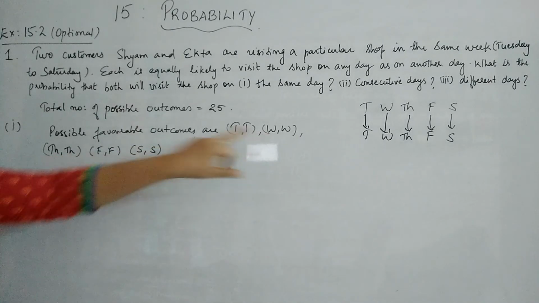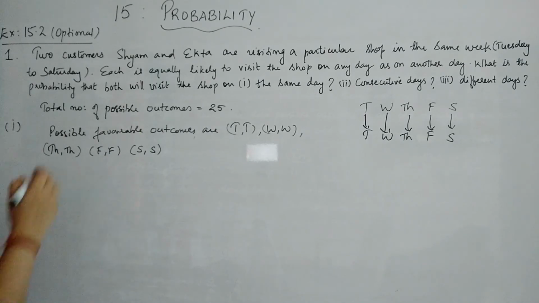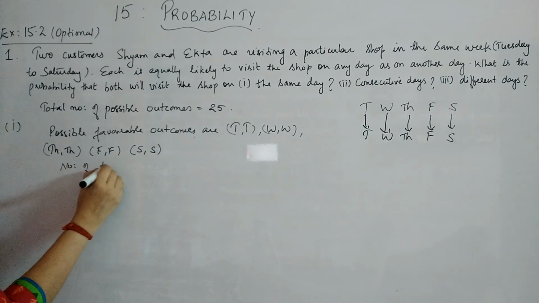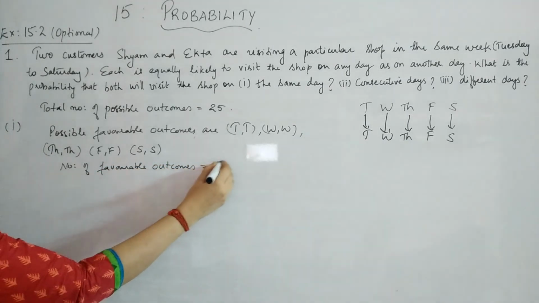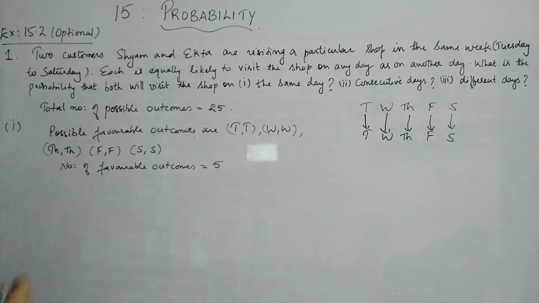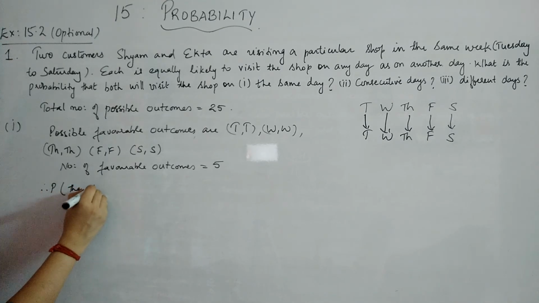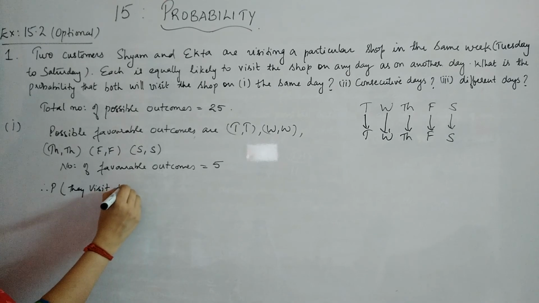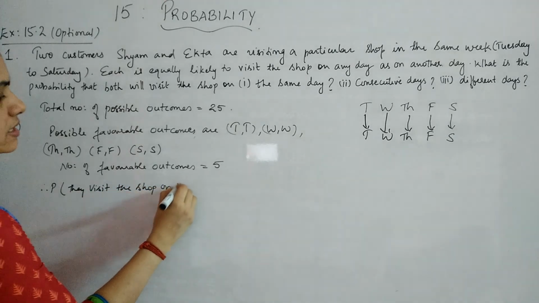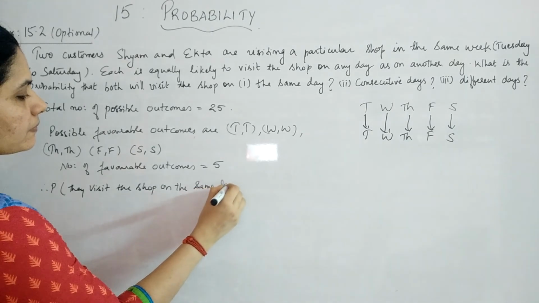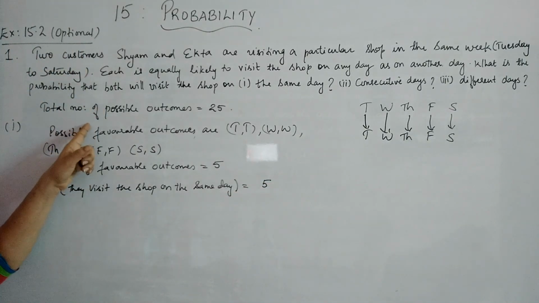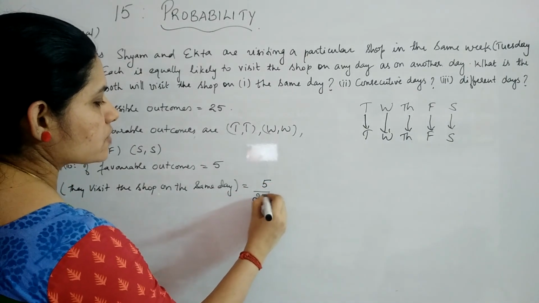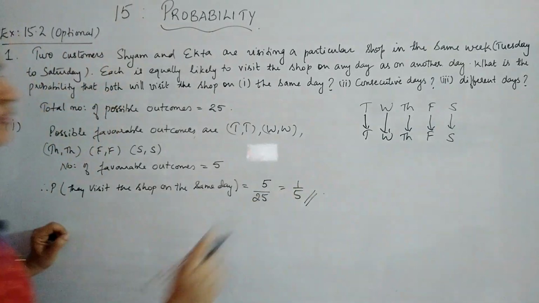That means you are having 1, 2, 3, 4, 5 options. The number of favorable outcomes is equal to 5. Therefore the probability that they visit the shop on the same day will be the number of favorable outcomes, that is 5, divided by the total number of possible outcomes, which is 25. So it is 5 by 25 or 1 by 5.